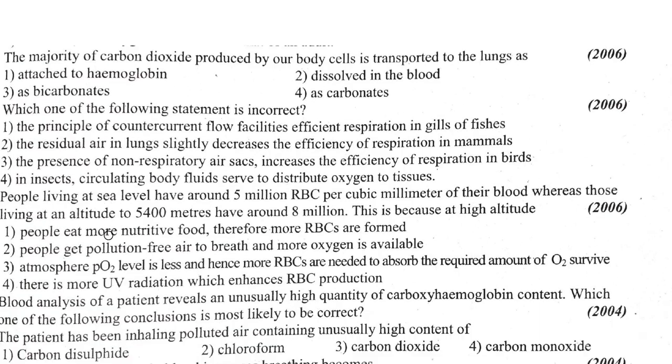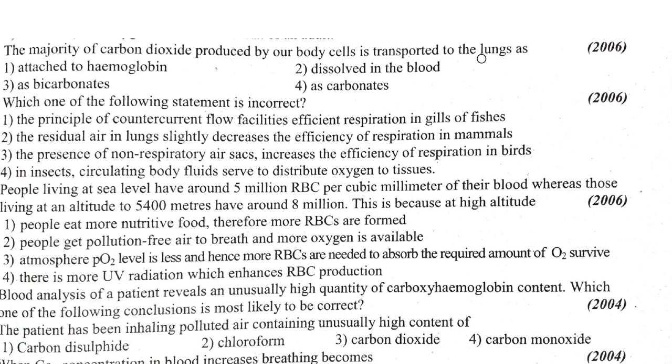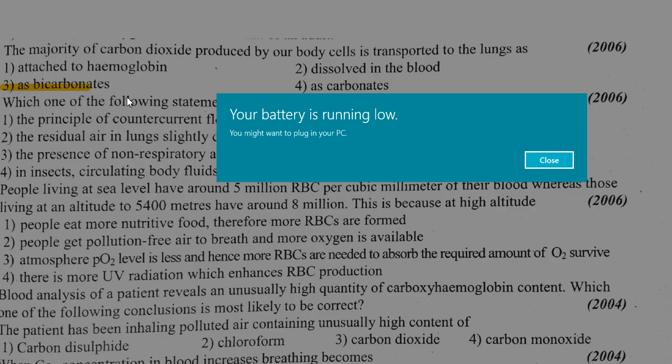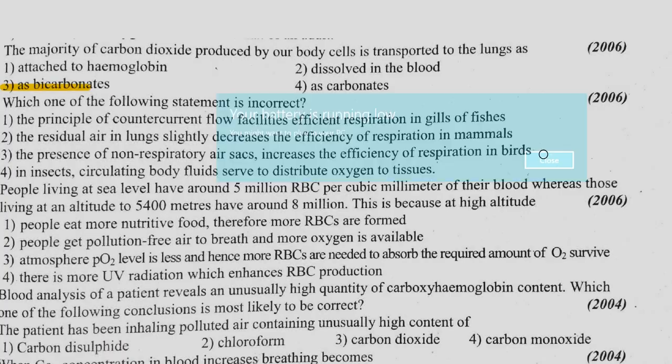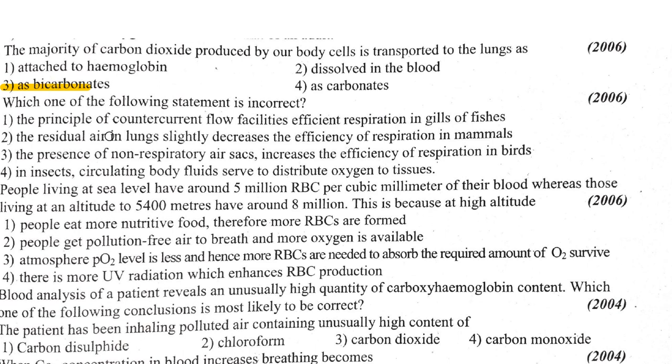The majority of carbon dioxide produced by our body cells is transported to the lungs as bicarbonates. Which one of the following statements is incorrect? The principle of countercurrent flow facilitates efficient respiration in gills of fishes. The residual air in lungs slightly decreases the efficiency of respiration in mammals. The presence of non-respiratory air sacs increases the efficiency of respiration in birds.